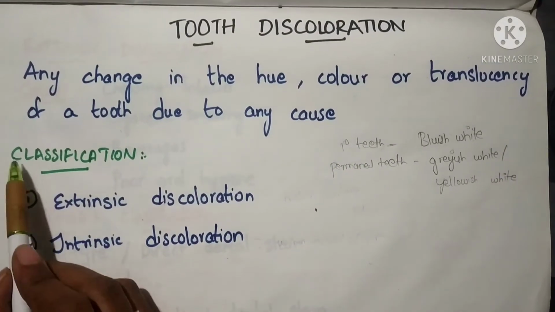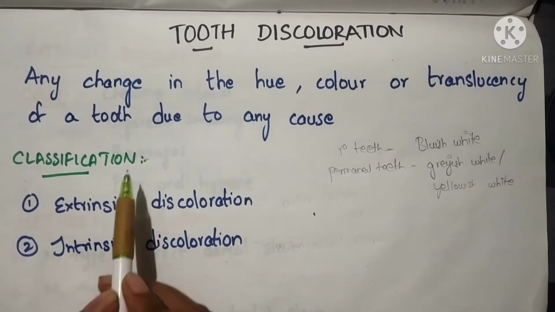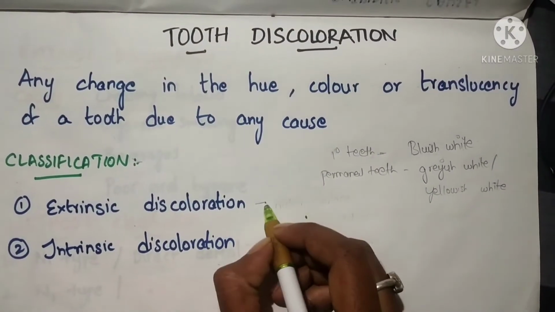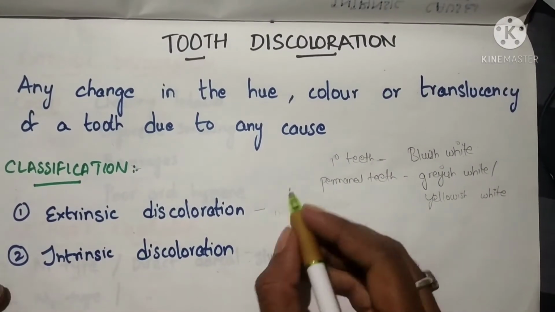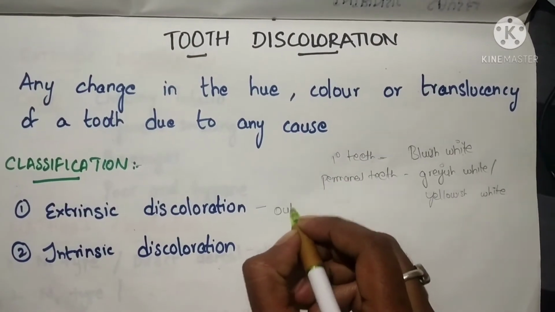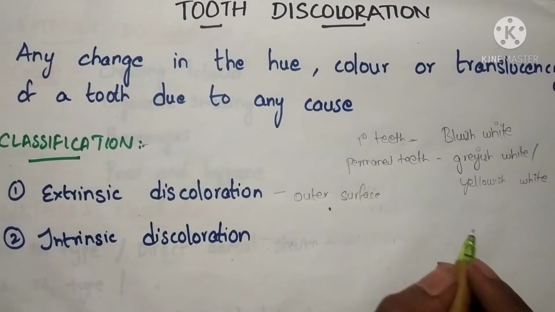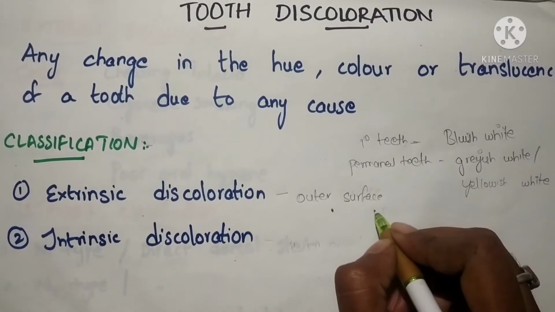Tooth discoloration is mainly classified into two types, that is extrinsic and intrinsic discoloration. In extrinsic discoloration, the discoloration will be seen only on the outer surface, which is mainly due to local origin such as tobacco stains.